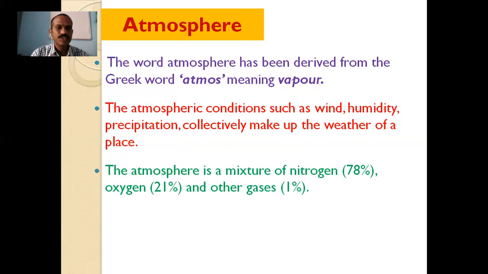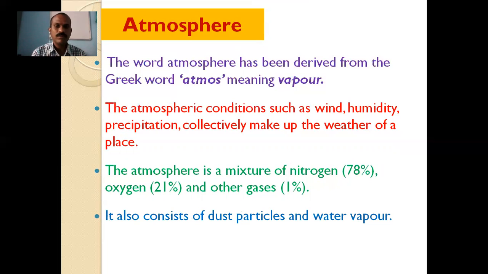The atmosphere is a mixture of gases. Nitrogen is found at 78%. Oxygen, which is known as the life gas, is found at 21%, and the other gases make up 1%. That also we have studied in detail in the previous chapter. Then it also consists of dust particles and water vapor besides these gases.